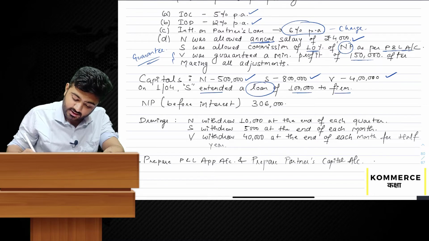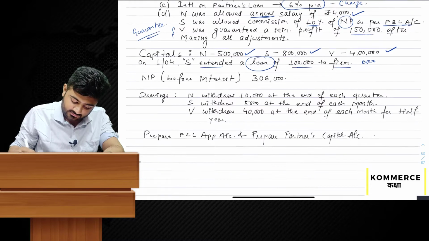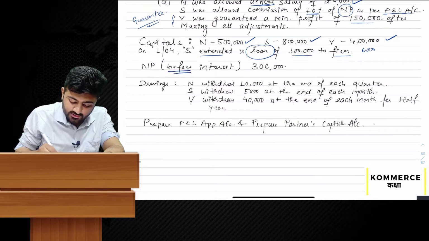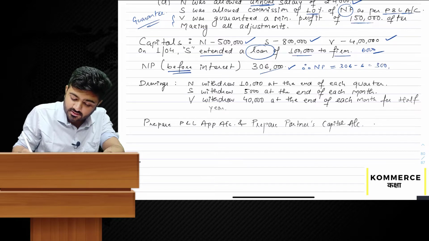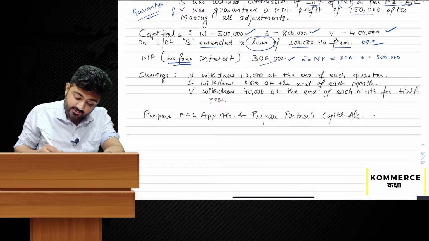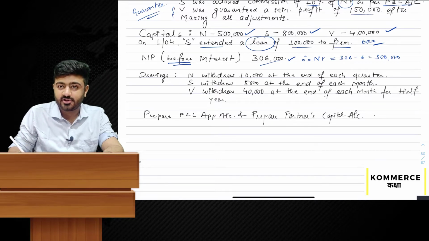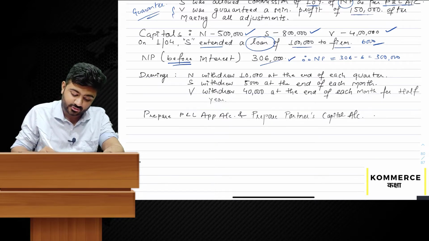So we have to pay interest of 6% per annum, that is 6,000. Net profit before interest is 3 lakh 6,000. So therefore net profit actual will be 3 lakh 6,000 minus interest, that will be 3 lakh. N withdrew 10,000 at the end of each quarter. So this 10,000 is quarterly, so we'll multiply it by 4 and we'll take 4.5 as average.